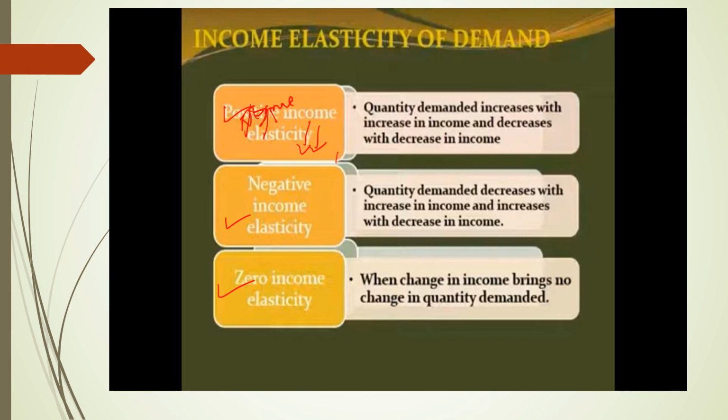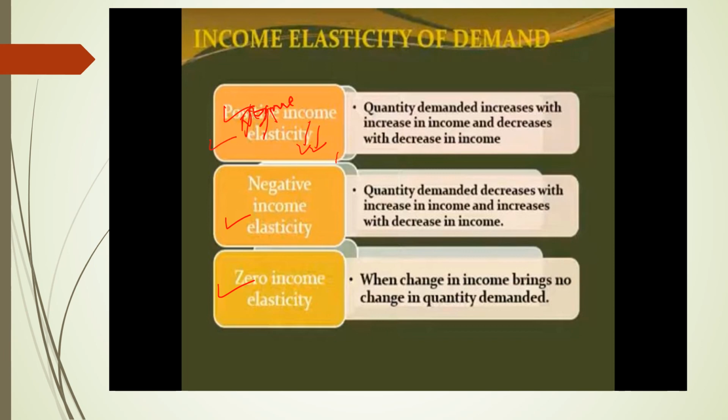Next we have the negative income elasticity. Here the quantity you are demanding is decreasing because of the increase in income, and when your income is decreasing, you are increasing your quantity demanded. This is basically the opposite of the positive income elasticity.